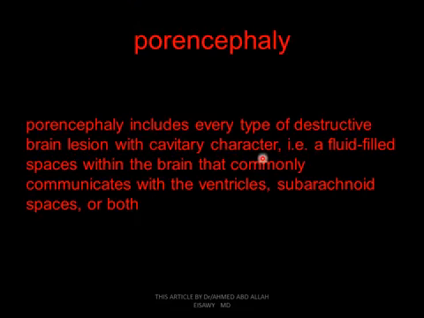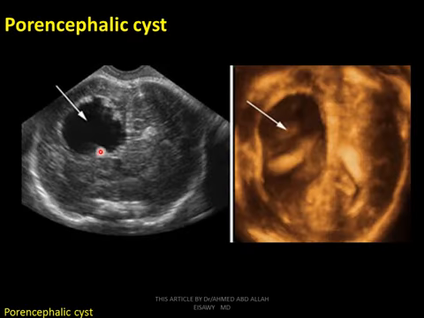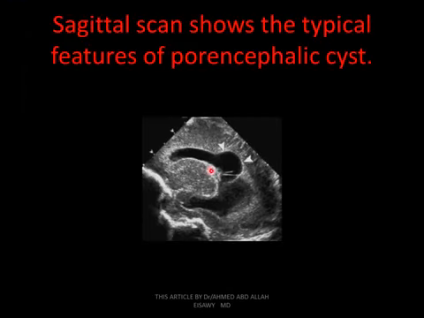Porencephaly includes every type of destructive lesion with cavitary character: fluid-filled spaces within the brain that commonly communicate with the ventricles and subarachnoid space. This is a porencephalic cyst. This is a congenital cyst, as we see in the 3D reconstruction. CSF collections, as we see, porencephalic cyst. The sagittal scan shows typical features of a porencephalic cyst communicating with the ventricular system.